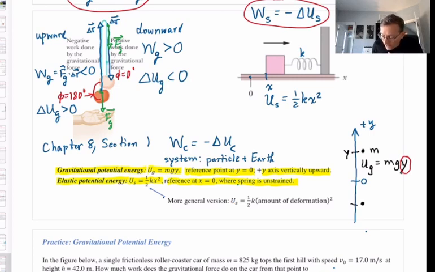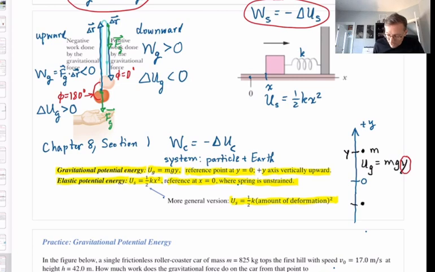That the form for U elastic is 1/2 times the spring constant times the amount of deformation of the spring squared. In other words, how much has it been compressed? That's deformation. Or how much has it been stretched? Either one. Take 1/2 times the spring constant times the amount of deformation squared. That's what U elastic really means.